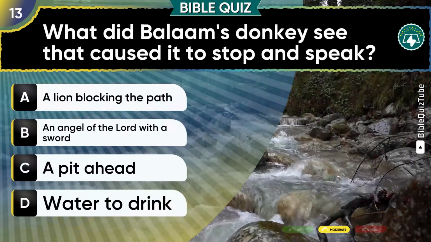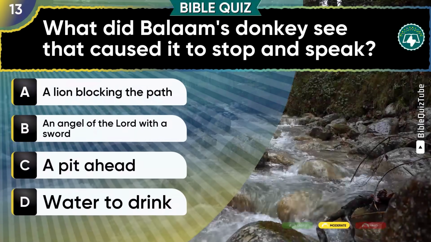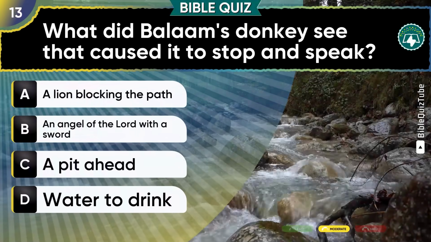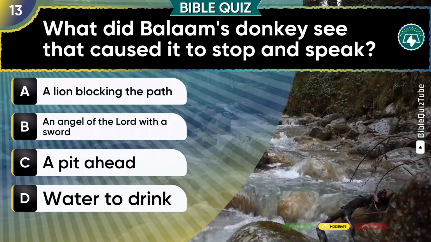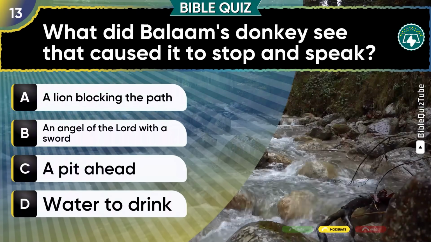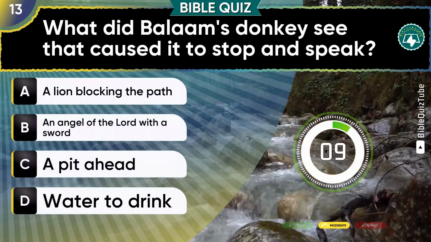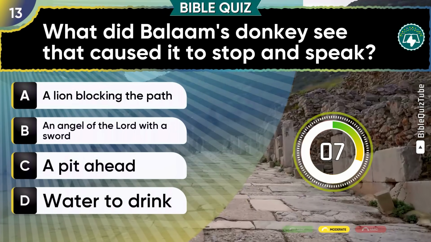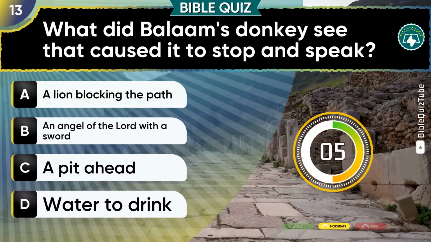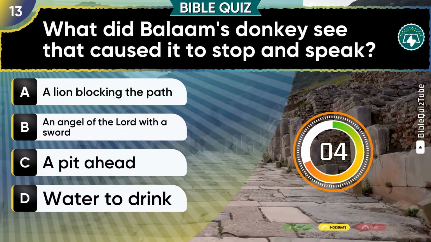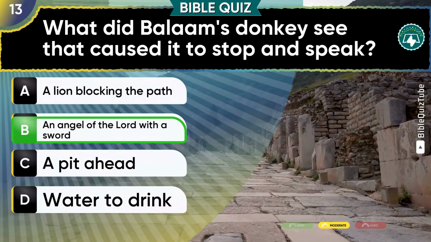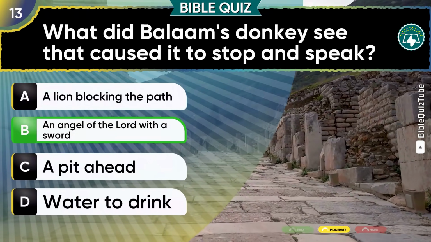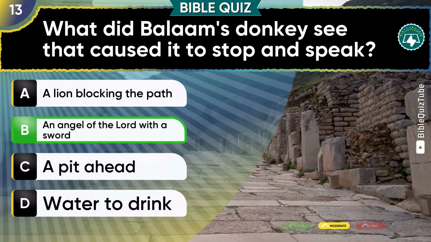Question 13. What did Balaam's donkey see that caused it to stop and speak? A. A lion blocking the path. B. An angel of the Lord with a sword. C. A pit ahead. D. Water to drink. Brilliant. Option B. An angel of the Lord with a sword is spot on.